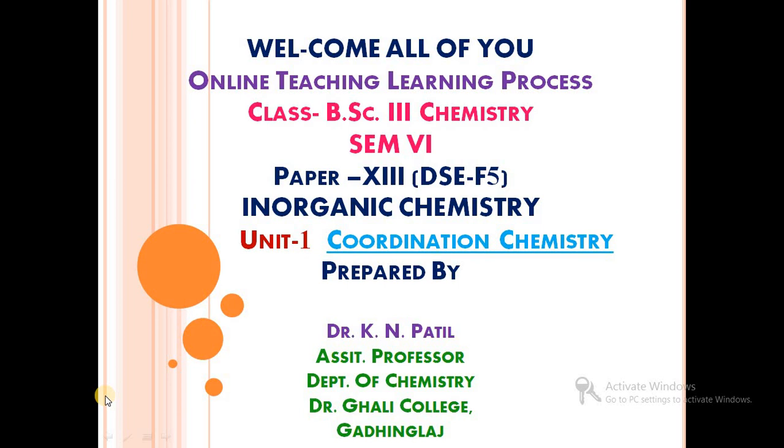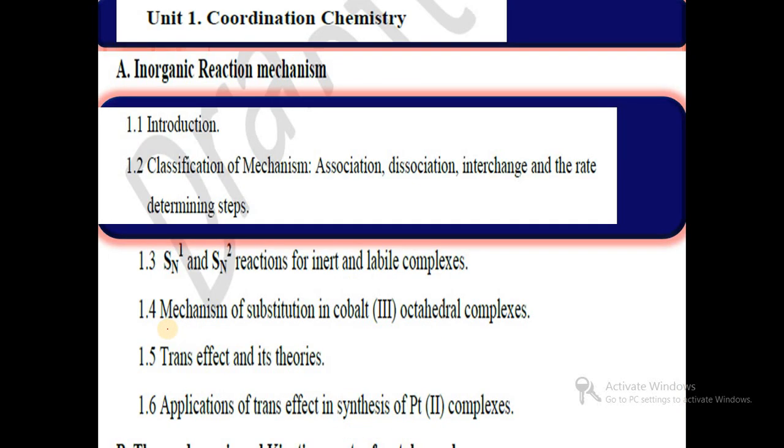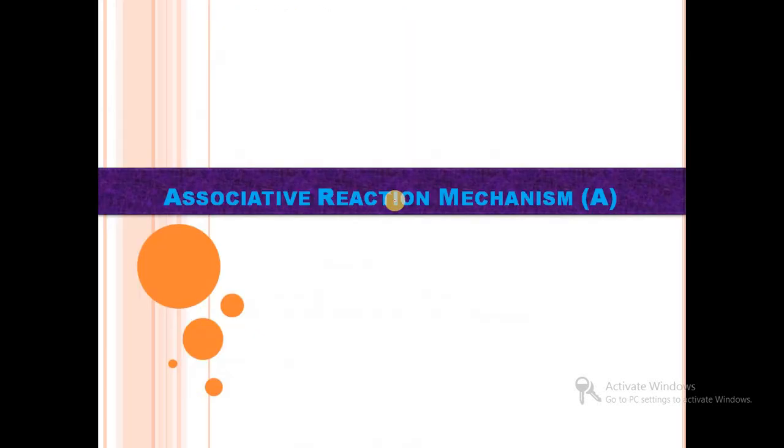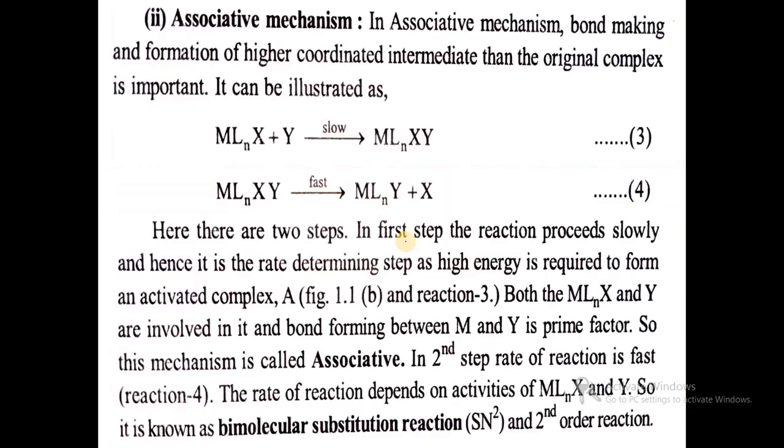We have started paper number 13 in organic chemistry, and in our last lecture we have started the new unit number first, that is coordination chemistry. And in this unit we have started part A, that is inorganic reaction mechanism. In the last lecture we have seen the dissociation reaction mechanism. In the case of classification of mechanism, now we will see the associative reaction mechanism, which is represented by capital A.